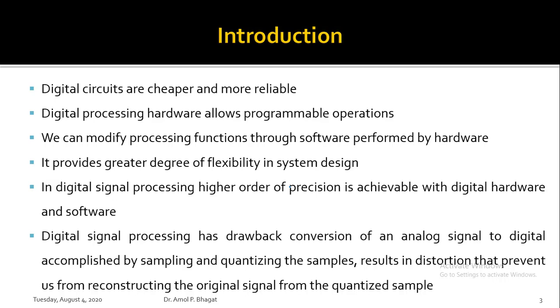This sampling and quantizing of the samples results in distortion that prevents us from reconstructing the original signal from the quantized samples. What we mean by a sampled signal and a quantized signal, we will look at when we go through the sampling theorem, how to sample the given signal. There is one process called the analog to digital conversion process. That process comprises three steps. First is sampling, second is quantization, and third is coding.